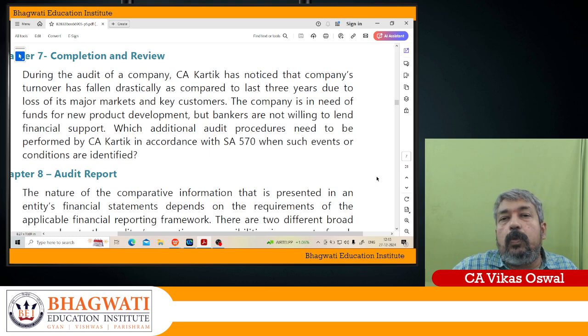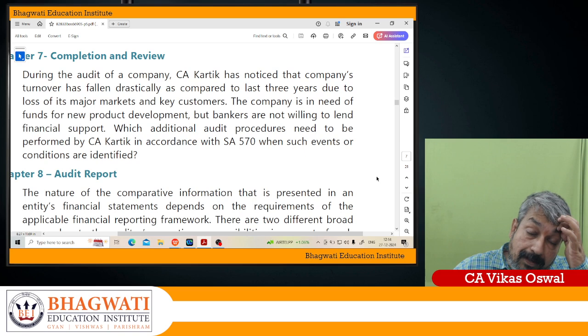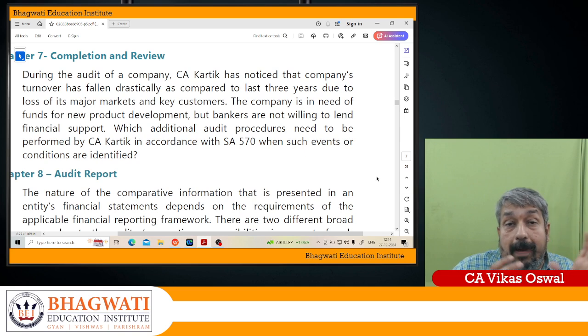Now, there are certain golden rules. For example, the auditor has to obtain sufficient and appropriate audit evidence as to the appropriateness of management's use of the going concern basis of accounting for the preparation and presentation of financial statements.